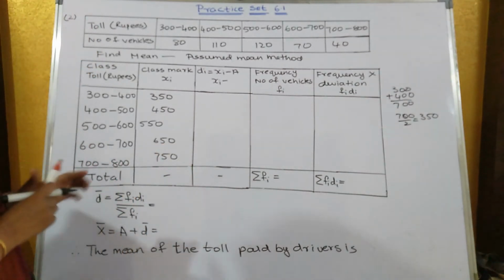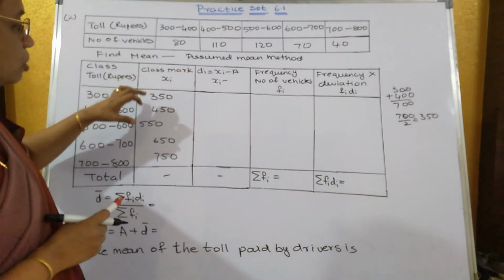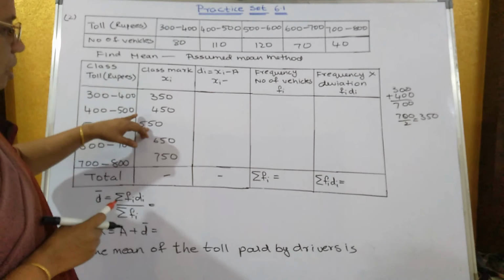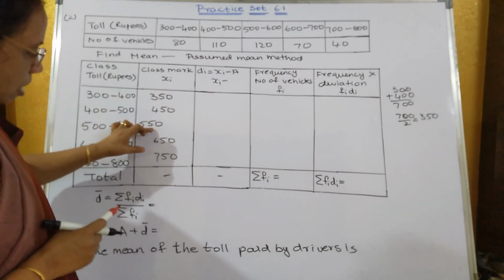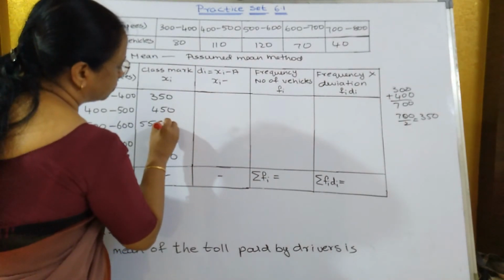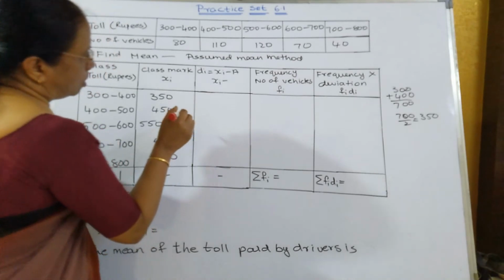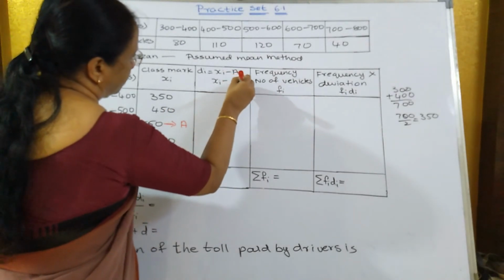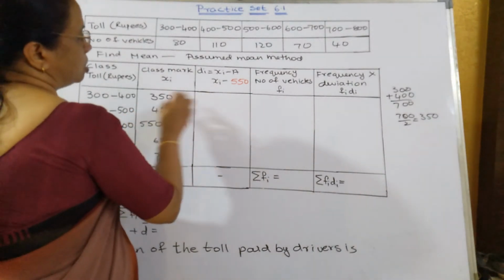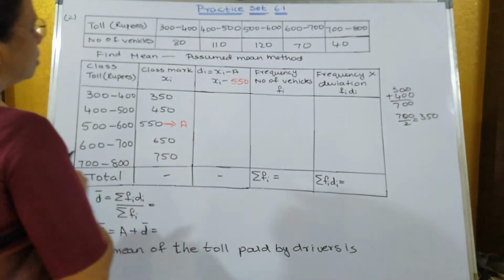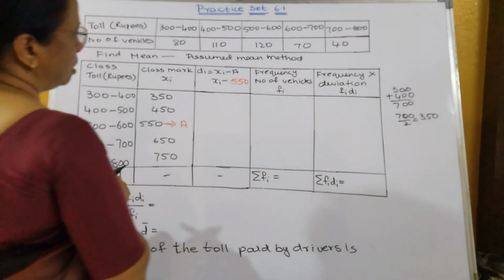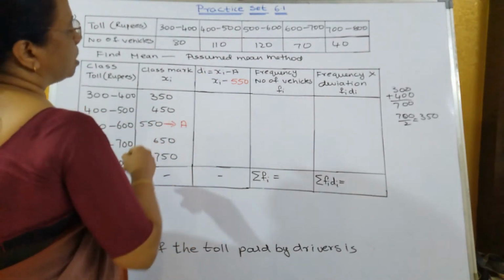Now in the assumed mean method, we have to find out the assumed mean. Assumed mean is always taken as the middle one. The middle class mark is taken as the assumed mean. So 2 on the top, 2 on the bottom, middle one is 550. So this is your assumed mean. So assumed mean is how much? 550. Now when you multiply this with the frequency, the number becomes very big. So to calculate by the direct method becomes a little bit difficult. So it becomes easier to do by assumed mean method.